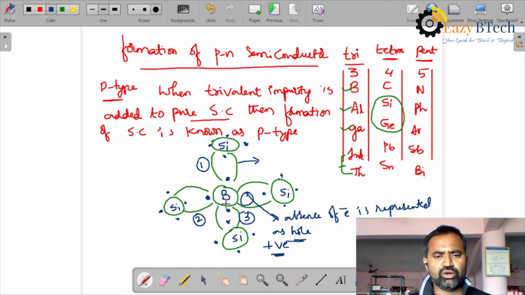Like that, when a boron impurity, or aluminium or gallium, a third group trivalent impurity is added, it can form such constructions and hole creation can be more. That is why the majority charge carriers in a P-type semiconductor are holes and minority charge carriers are electrons. Now, to form a complete bond, the P-type semiconductor has to accept an electron. That is why we call this P-type impurity an acceptor.